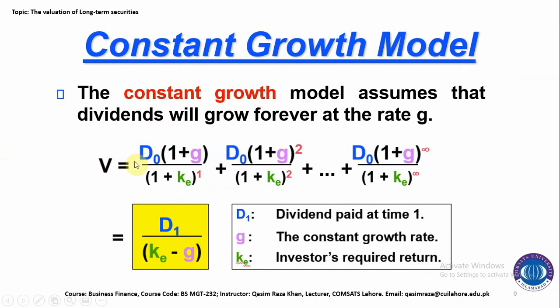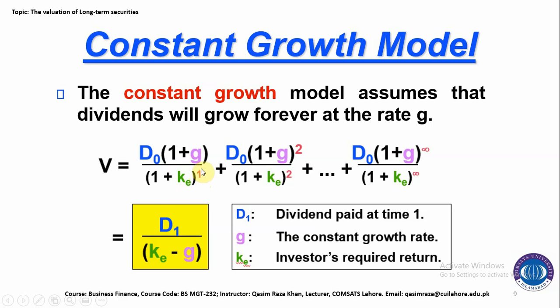So V is equal to D naught into 1 plus G divided by 1 plus KE. D naught is the current dividend which we are getting. 1 plus G, where G is the growth rate at which the dividend will grow. 1 plus KE is the required rate of return of the investor. This is the rate the investors are expecting and requiring from the organization.